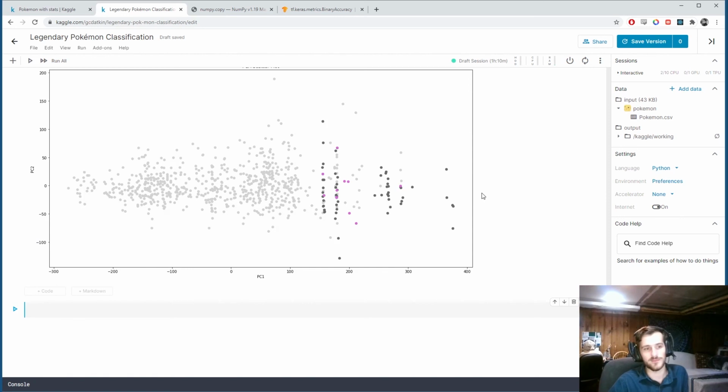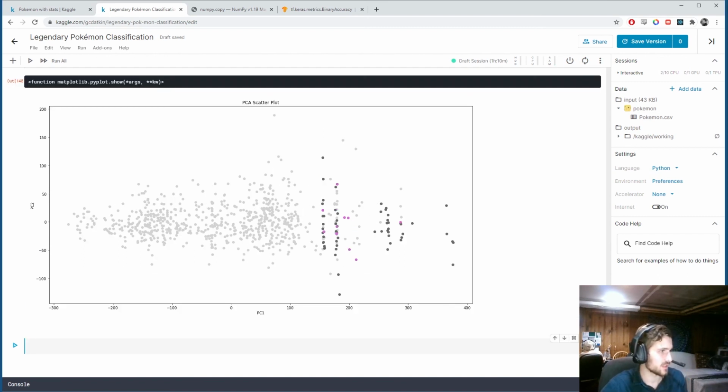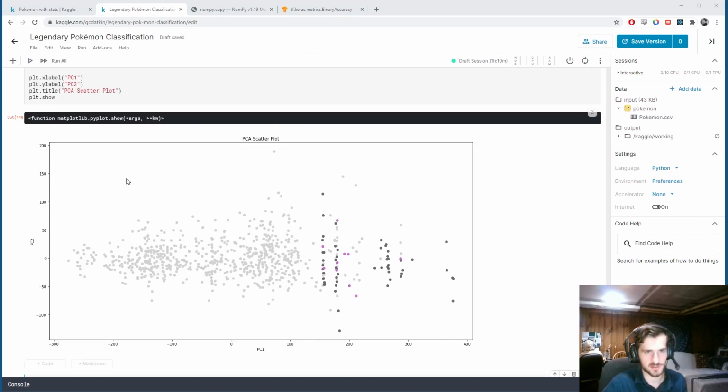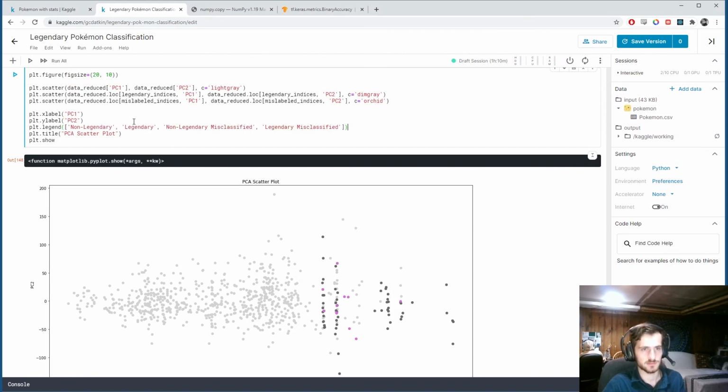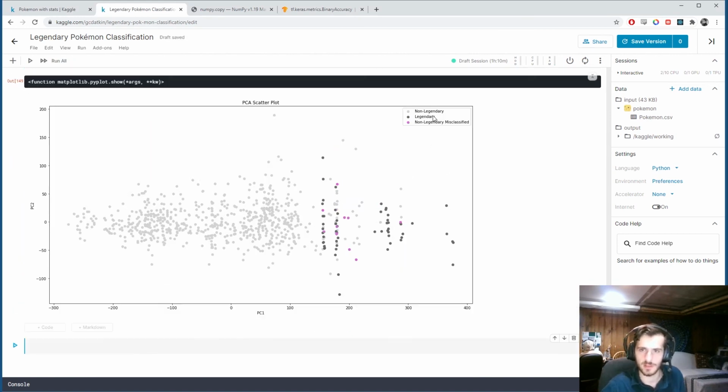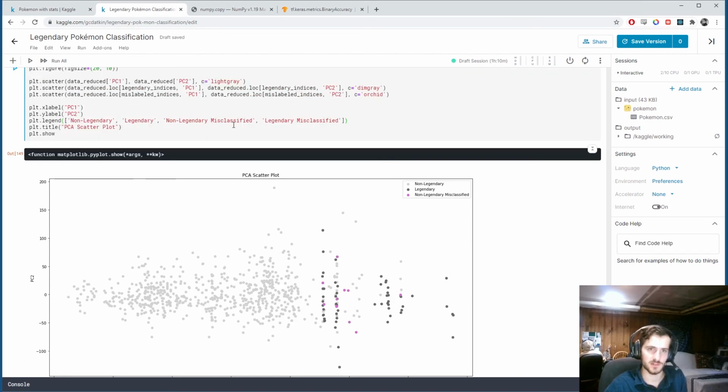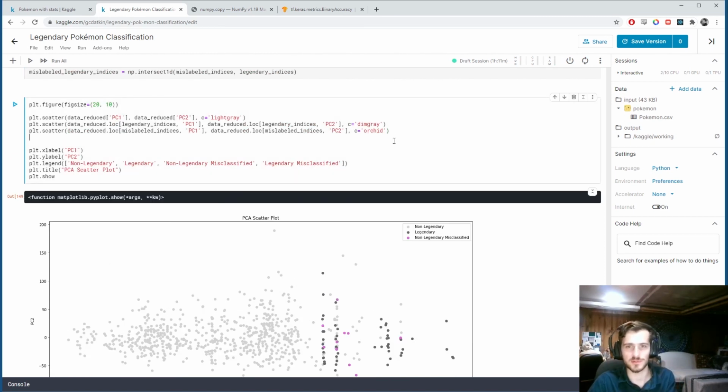Alright, so, very interesting, right? We can see that, so the light gray, here, let me include a legend. And, for the sake of time, I'm just going to copy and paste this legend I had. Like this. Okay. So, non-legendary is light gray. Legendary is this dark, almost black color. And this is actually all misclassified, because I have this other one. You know what? I'll just paste it in.